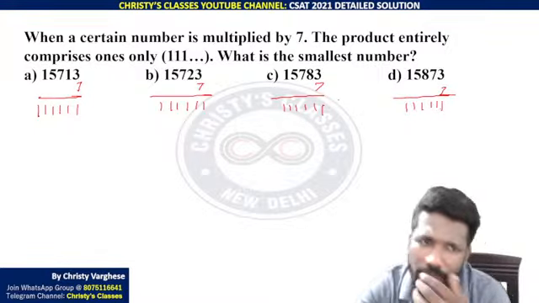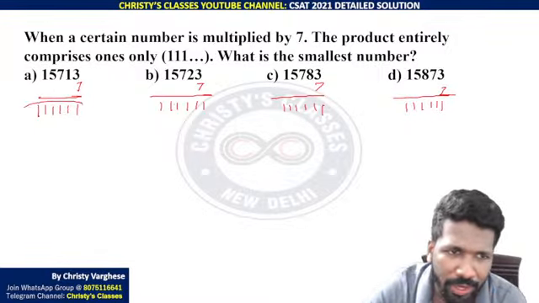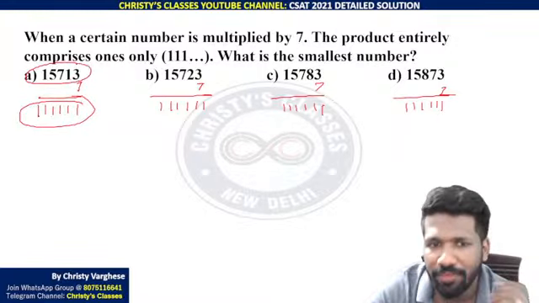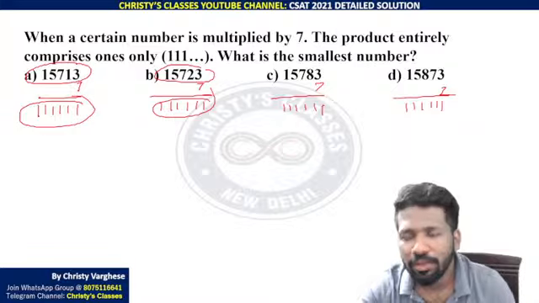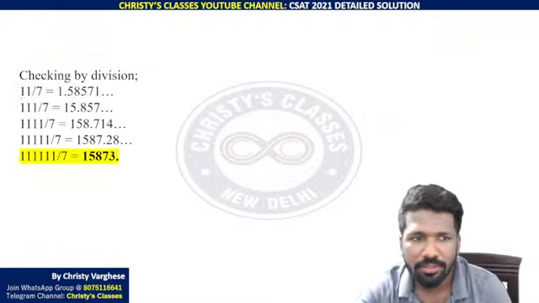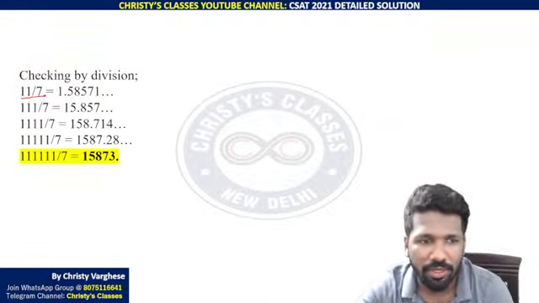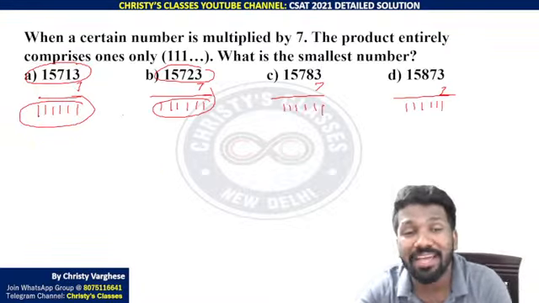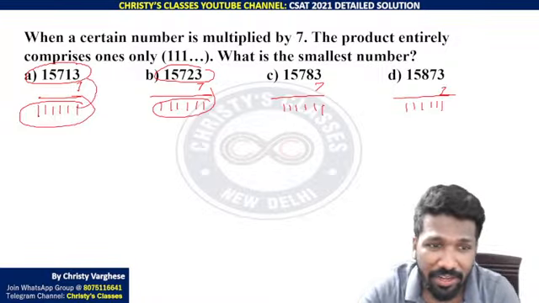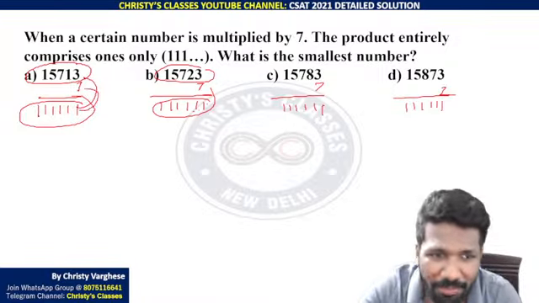So there are two ways of doing it. One way is you can divide this by this and see whether 7 you are getting. Likewise you can do like this. Actually this is not needed. You can directly divide by 7. Sorry, my mistake. Dividing this will take more time. Dividing by 7 is easy.